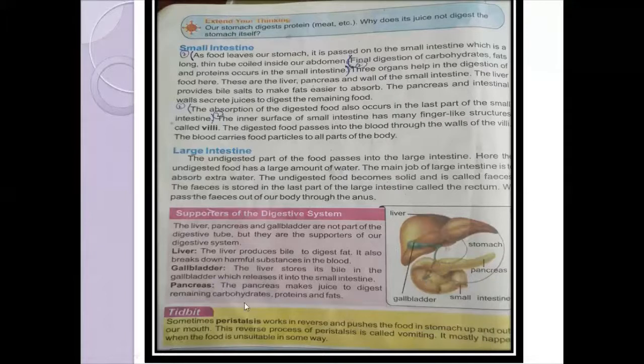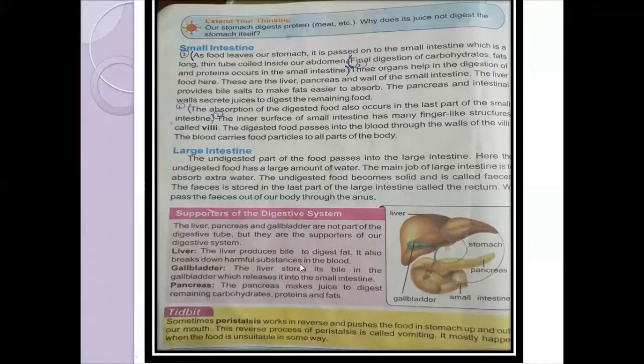The next part is the pancreas. You can see in the diagram, it is a leaf-like structure. The pancreas secretes pancreatic juice into the small intestine, and this pancreatic juice also helps in the digestion of carbohydrates, proteins, and fats.